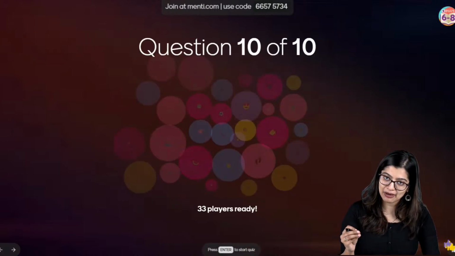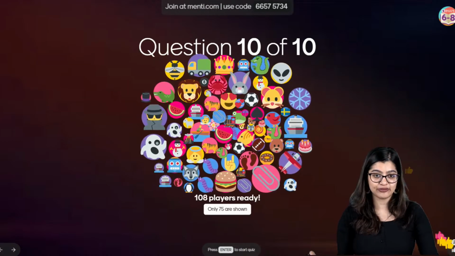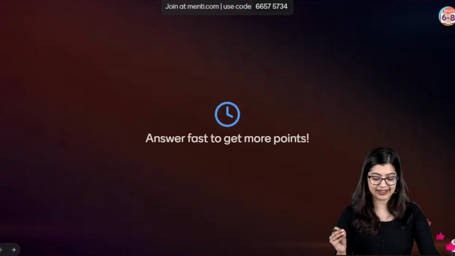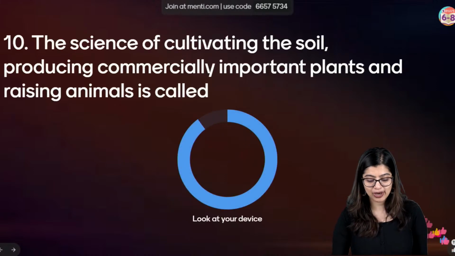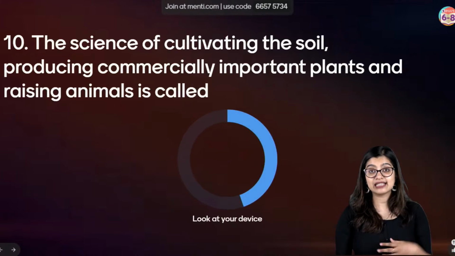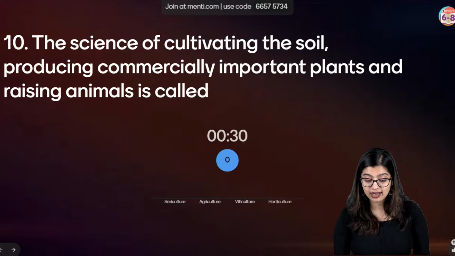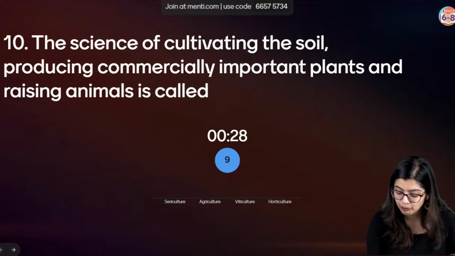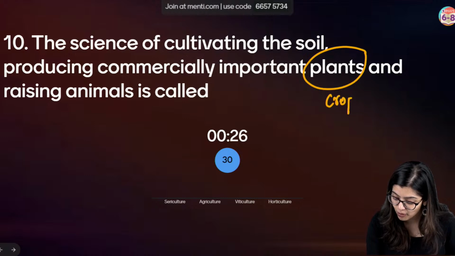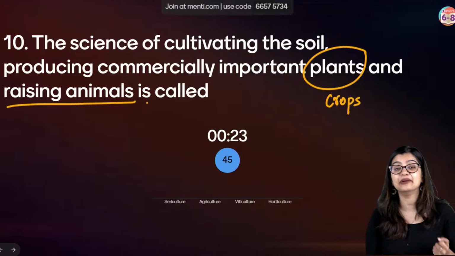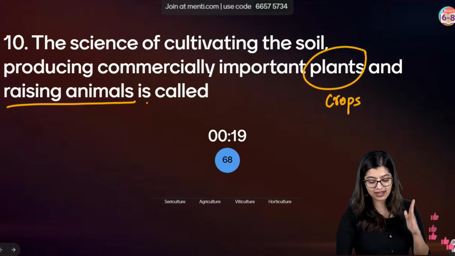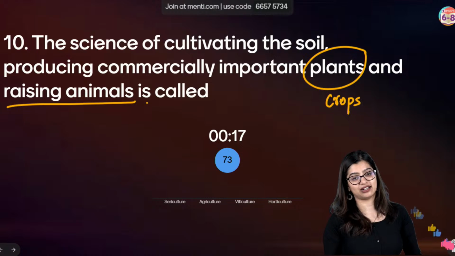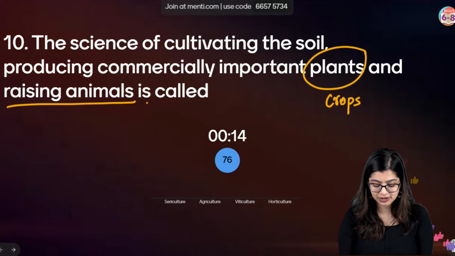So with this idea in mind, we are going to the last question for today. I hope that all of you are super excited. Question number 10. The science of cultivating soil, producing commercially important plants or crops, and raising animals is called dash. We have sericulture, agriculture, viticulture, or horticulture. What is the answer to this? Very quickly, all of you.